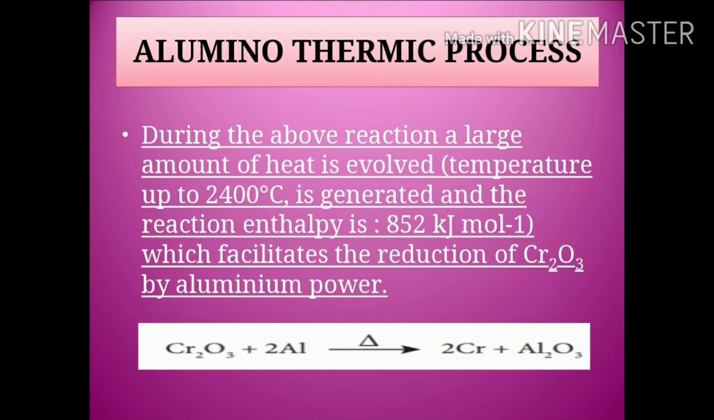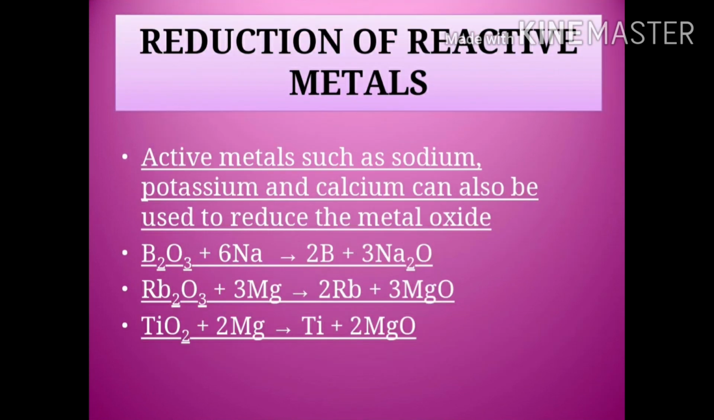So the aluminothermic process, once again I have given here. During this reaction, chromium is replaced by means of aluminium. As you can see in this equation, chromium is replaced by means of aluminium. And then reduction of reactive metals. What are the reactive metals? Sodium, potassium and calcium. These can be easily reduced by means of these equations.